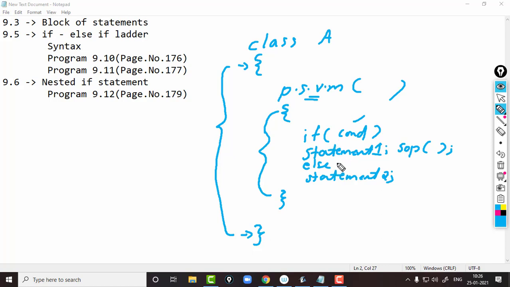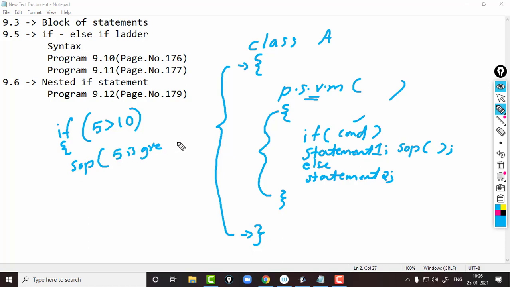If you want to execute multiple statements in if and else, what will happen? What do we want to do? We need to make a block for if and else. Suppose if 5 greater than 10. When this condition is true, we need to execute two statements. SOP 5 is greater.